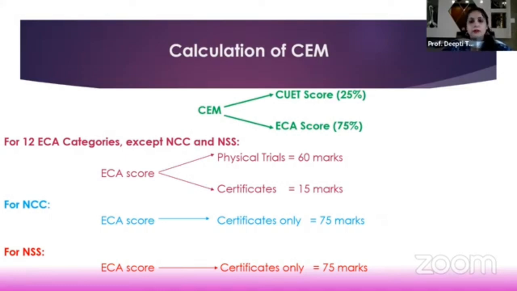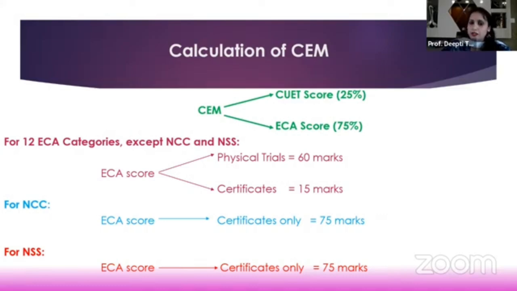So you have all learned the process. Somebody has been asking me, will you normalize? No, at University of Delhi, we do not normalize any score. We do not touch your scores. You all have learned the unitary method in your lower class maths. We only adopt that unitary method. So whatever has been marked out of 800, 650, whatever, it will all be taken as the base of 25. And the ECA score will be out of 75. So combining these two, we will get the score out of 100.